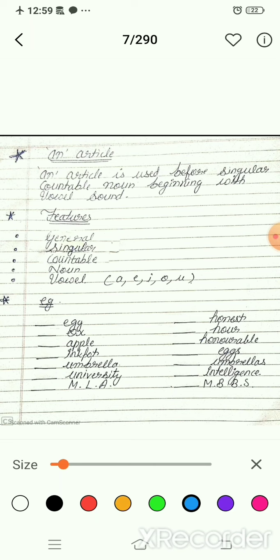Move to the next one, MLA. When you write it down in Hindi, you will write it like "em", and the sound is a vowel sound. It is a vowel sound, so that's why we will fill in "an" here.